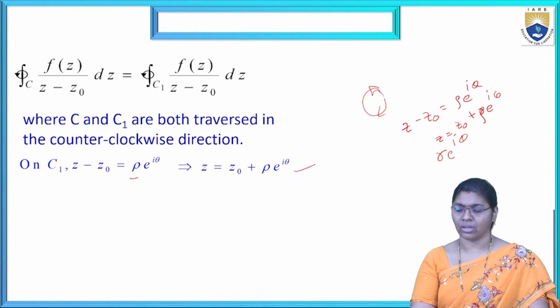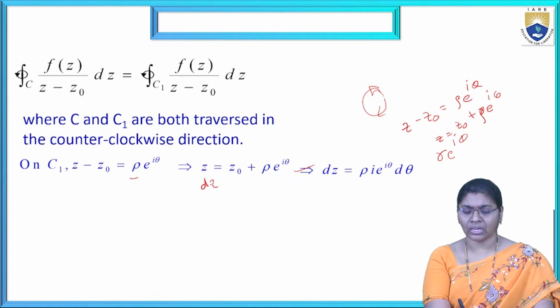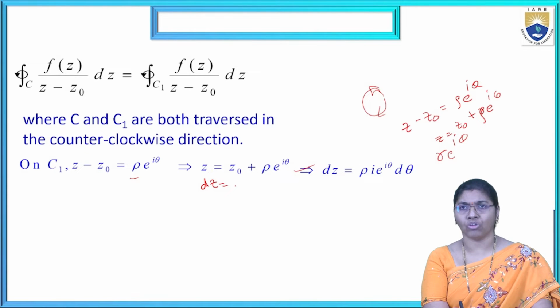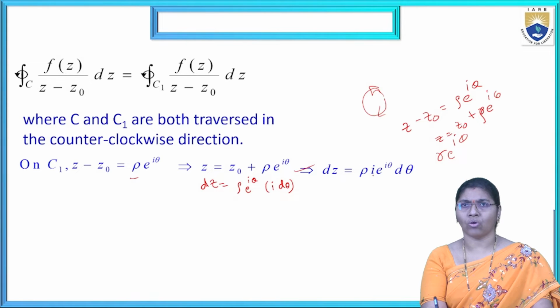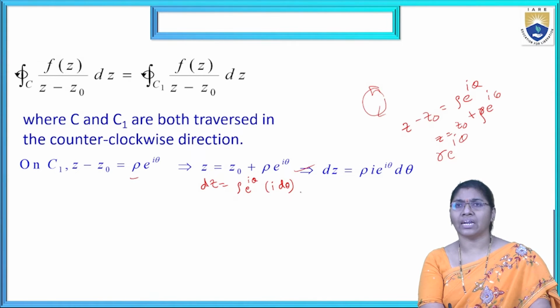Applying dz here: Z0 is constant so its derivative is 0, rho is constant, so dz equals rho i e to the power i theta d theta.